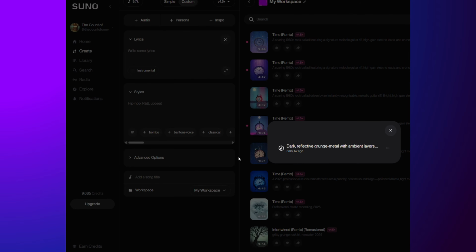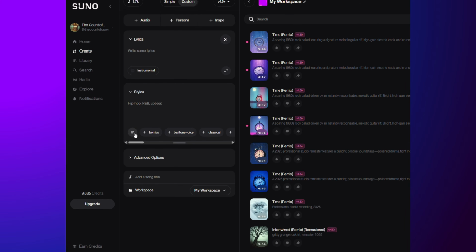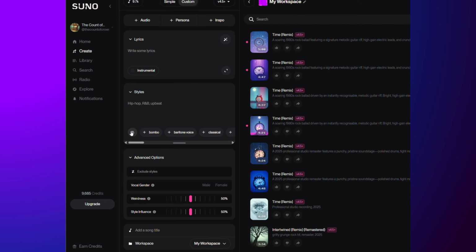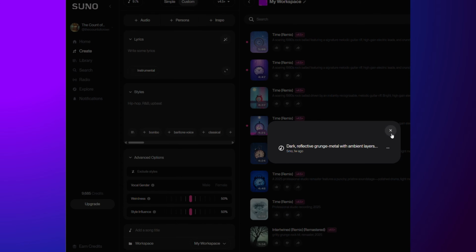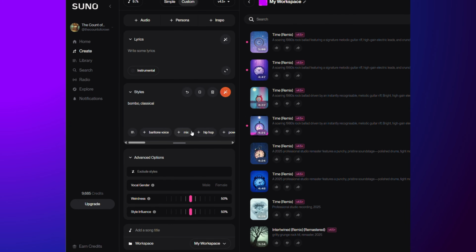But this is interesting. I'm not quite sure what's going on here. We've got, looks like a library, and I think I saved that into my library some time ago. But I can't see how you would save a new one here. Let's just add some of these. Here we go. So it looks like you can undo that. We can now add that to the library. We can clear the whole lot.